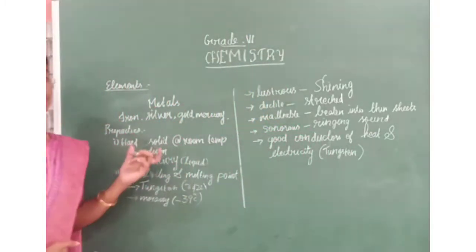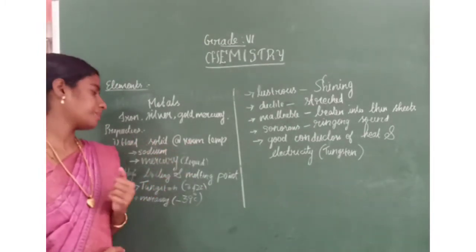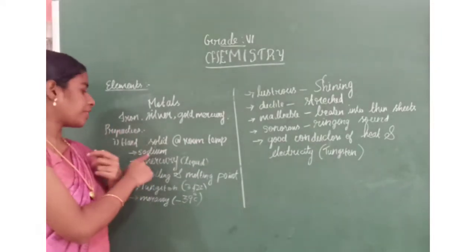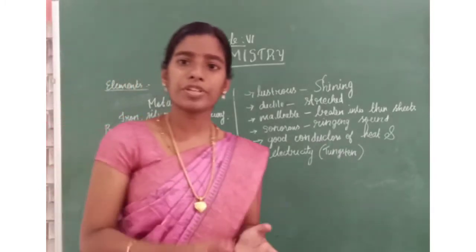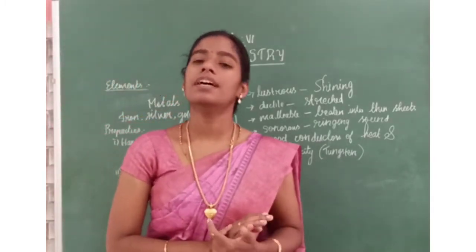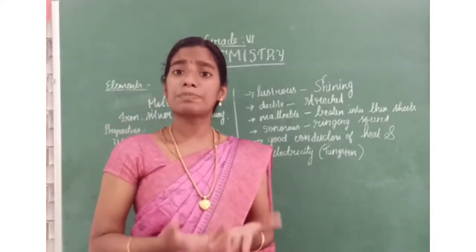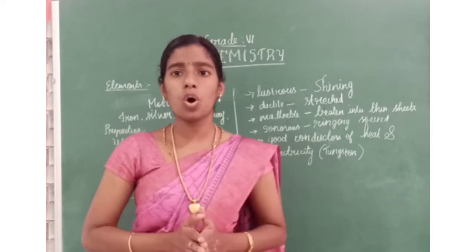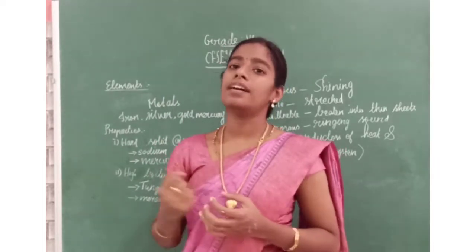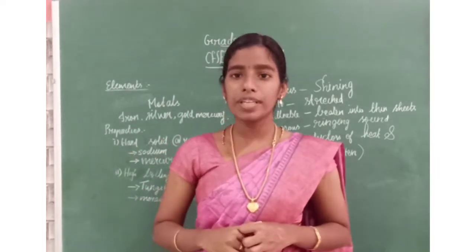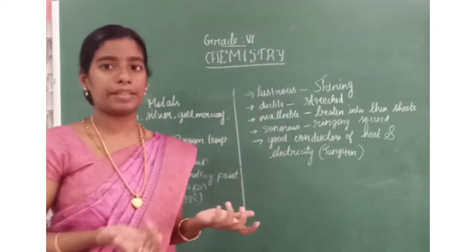They are, first point is, they are hard at room temperature. There are 2 exceptions. For example, sodium, it's a metal, but it is not that much hard. We can cut this sodium with knife. One more, mercury is another metal. This mercury is in the form of liquid. So, generally the metals are very thick solids. Exceptions are sodium and mercury. They are not much hard as other metals.